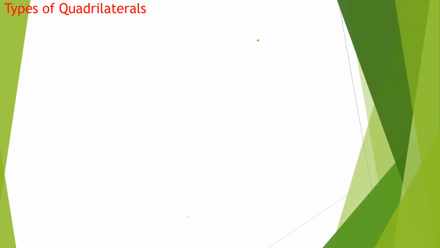Yes. Now we'll move on to the next one. Types of quadrilaterals. This you have to listen to very carefully. This is what you've already learned in 6th standard, but still I want you to know. Now here we have a four-sided polygon, a four-sided quadrilateral. All the sides are different, all the angles are different, and we call it an irregular quadrilateral.